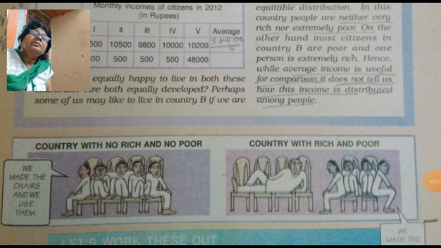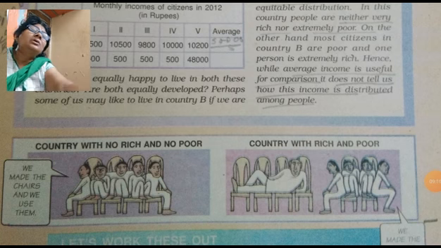In country B, the 5th person whose income was 48,000 was much richer. Means in the country where resources are much more and the population using them is less, that country is called the rich country.